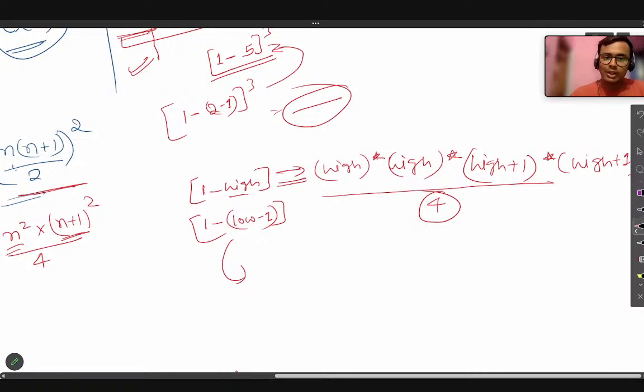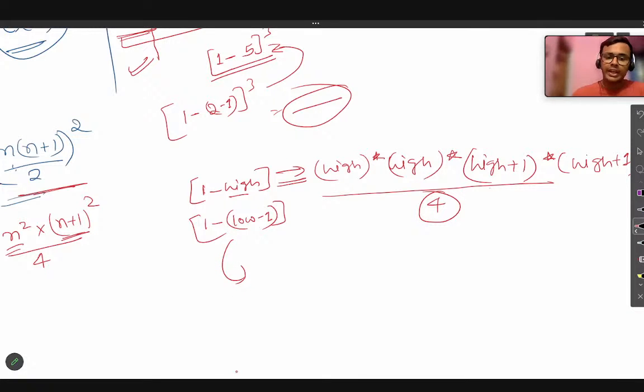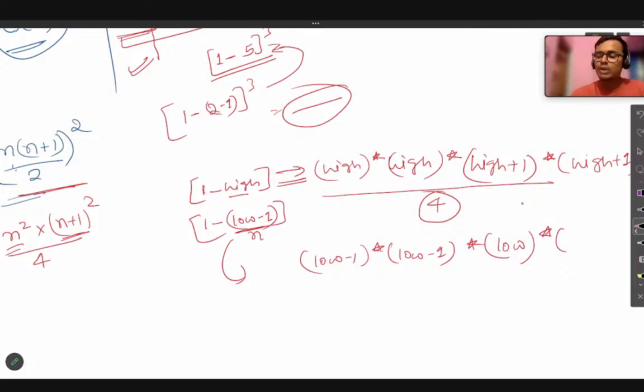Now the other range will be what? 1 to low minus 1. So here low minus 1 would be my n. That means low minus 1 into low minus 1, again into low minus 1 plus 1, which ultimately becomes low, and then divided by 4. So this is the formula. This is how you can implement any mathematical formula into your code. Just simply break it down and use it in your code.